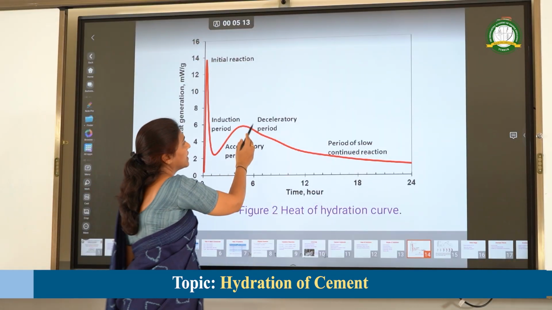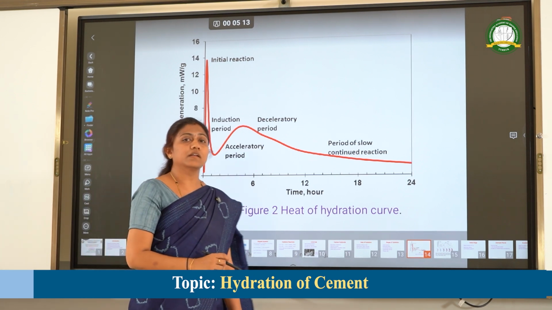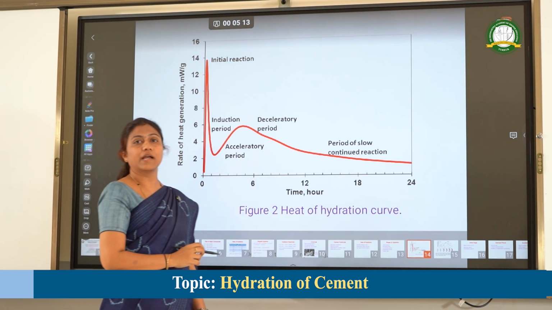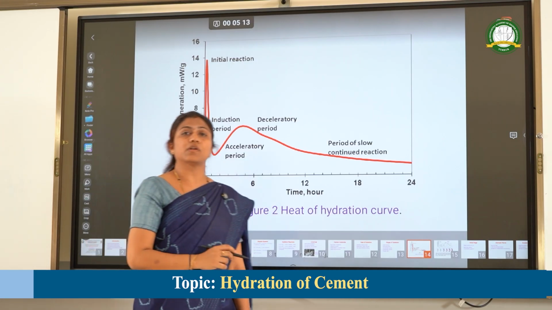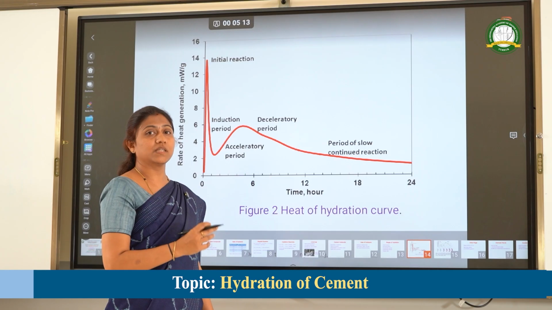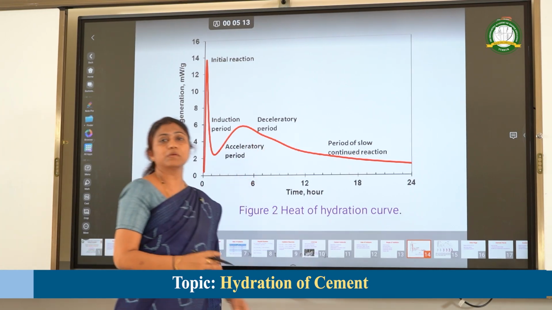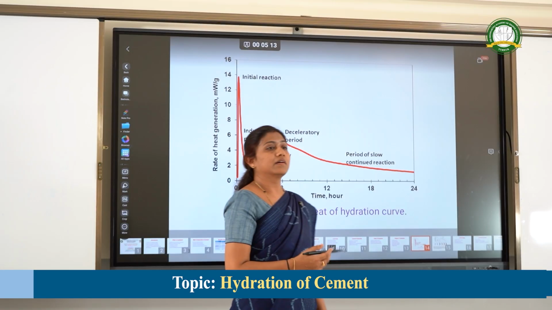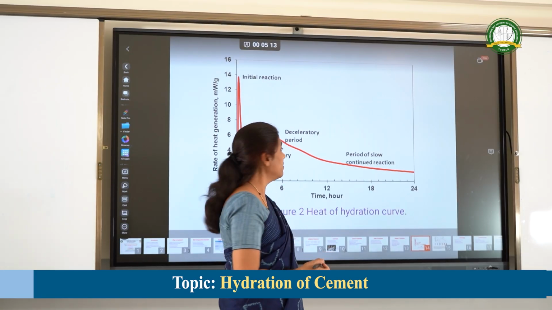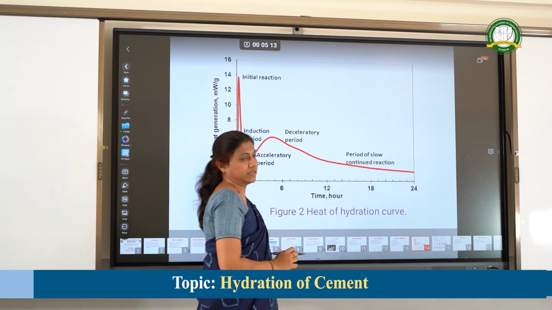Next is the deceleratory period, where the release of heat will decrease and the hydrolysis process will also decrease, because the availability of unhydrated cement is very less in this period, because most of the cement has already hydrated. So here the heat released will also be less.